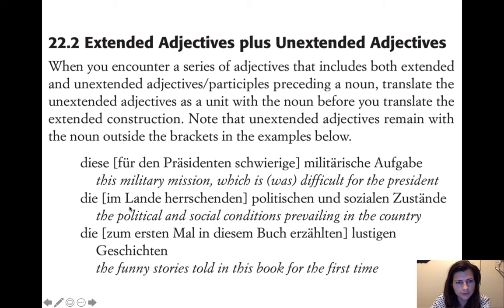Okay, let's try. Die im Lande herrschenden politischen und sozialen Zustände, the political and social conditions prevailing in the country.